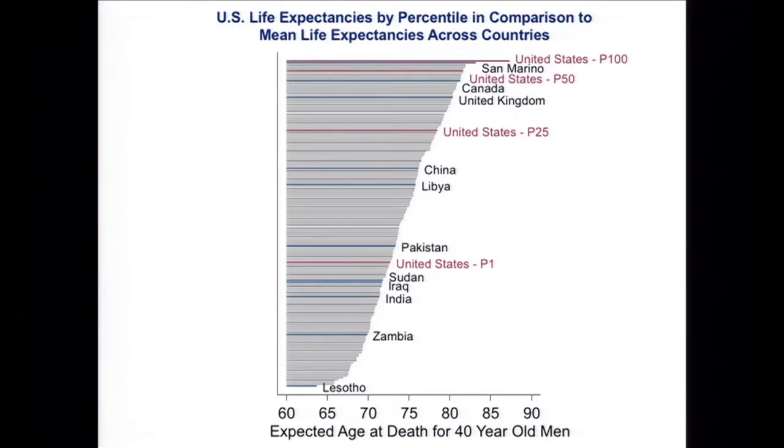You can see that men in the bottom 1% have life expectancy that's between the average man in Pakistan and Sudan. Men in the top 1% have higher life expectancy than the average man in any country in the world. So there's an incredibly vast gap in the experiences of men in the United States depending upon their income.